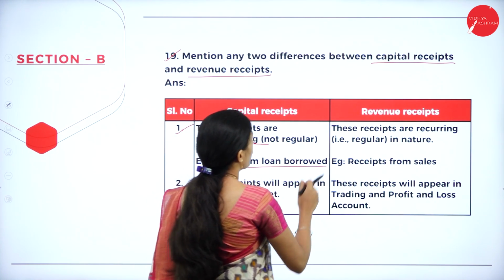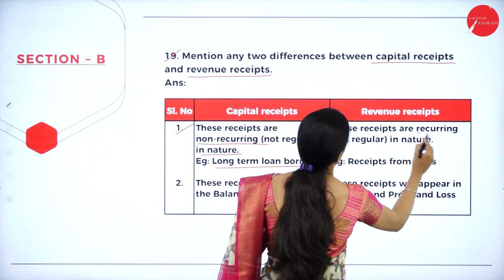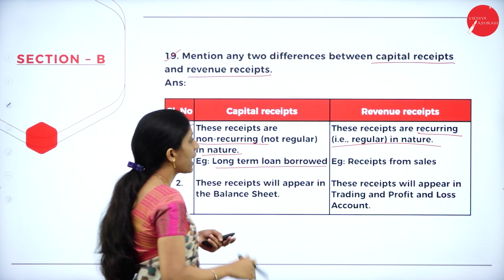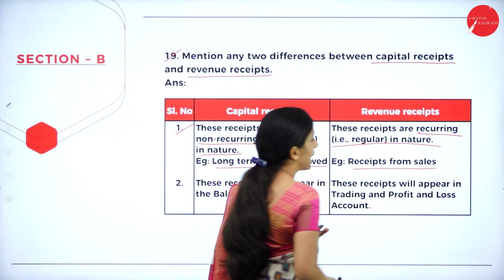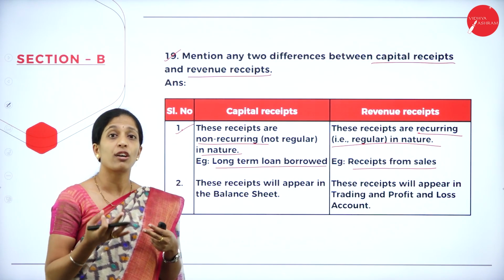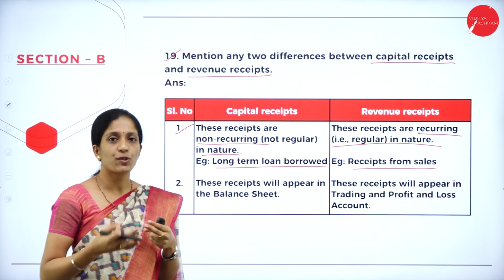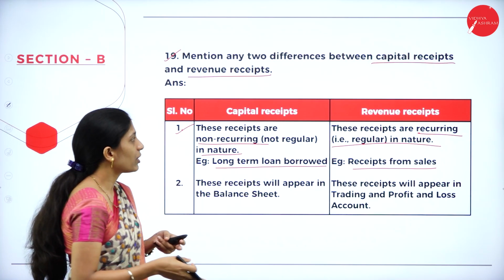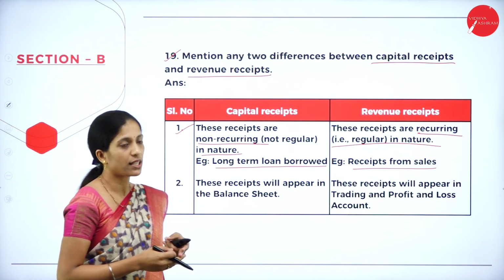Now coming to the revenue receipts, these receipts are recurring in nature, that is regular in nature. Example, receipts from sales. In an organization, selling of goods or selling of any other assets keeps on happening, correct? So it is regular in nature, that is known as revenue receipts.